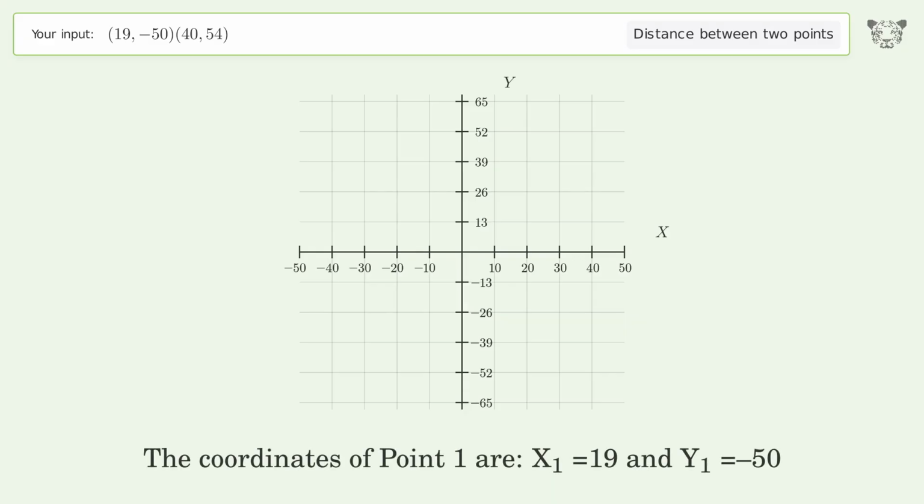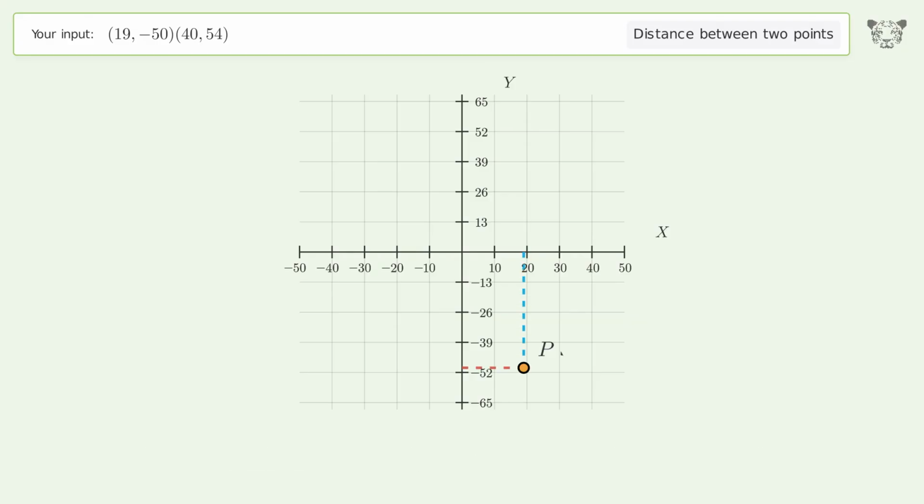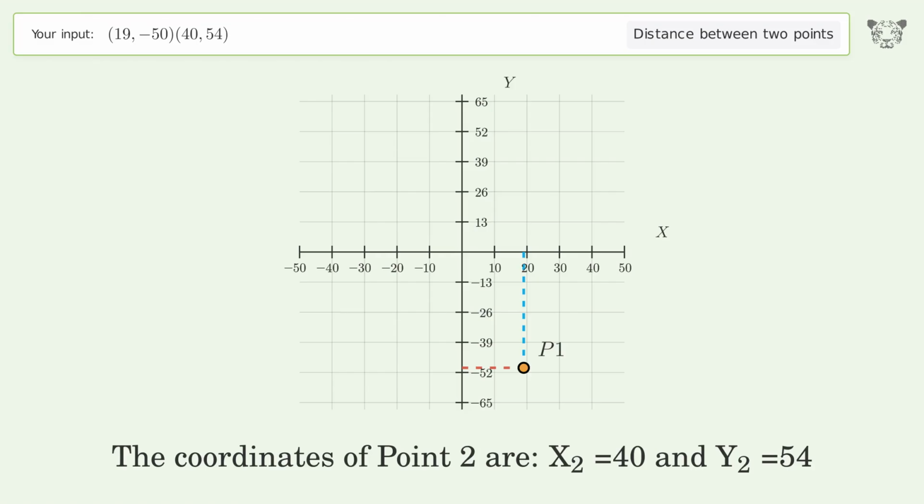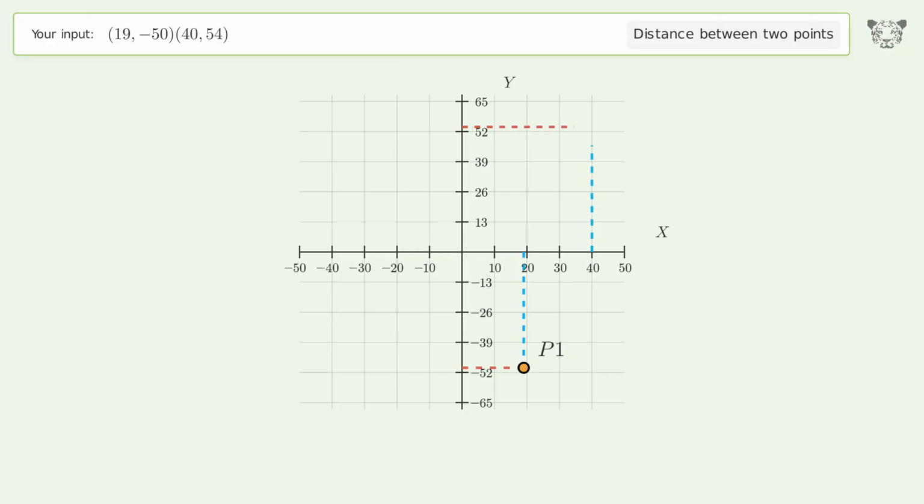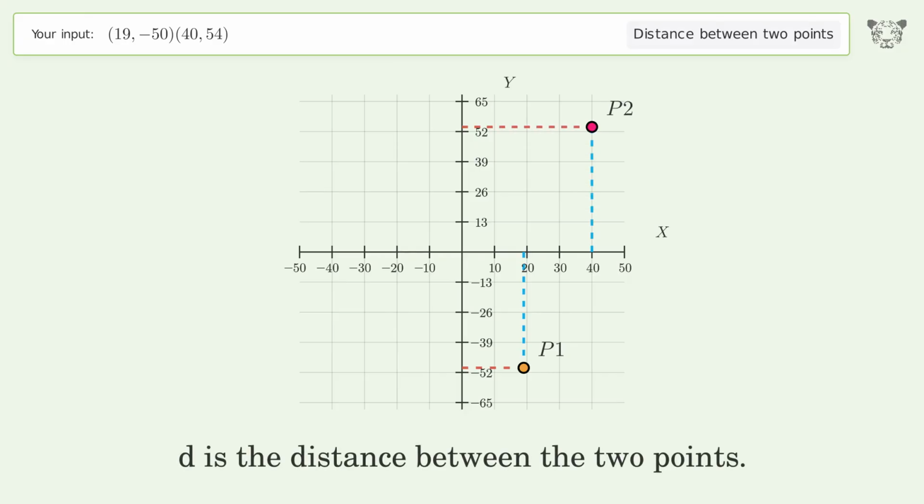The coordinates of point 1 are x1 equals 19 and y1 equals -50. The coordinates of point 2 are x2 equals 40 and y2 equals 54. D is the distance between the 2 points.